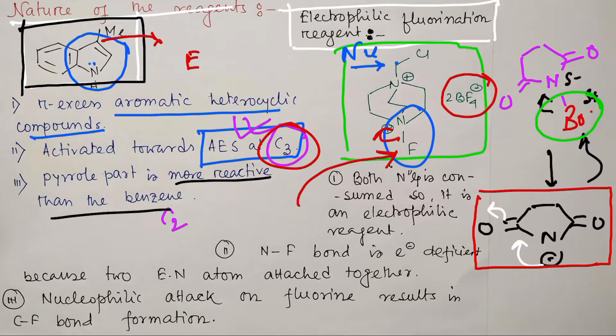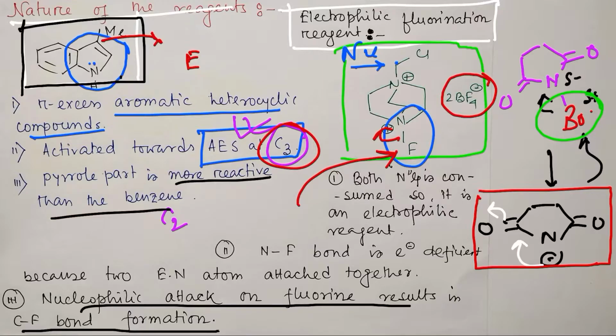That is the advantage. And we know, fluorine always prefers to form a stable bond, like a carbon-fluorine bond. But in case of nitrogen-fluorine, it is not that stable, because this is a bond between two electronegative atoms. Fine. So that's why it will react. Now, nucleophilic attack on fluorine will occur to result in C-F bond formation. Understood? And what will act as a nucleophile? This indole, the pyrrole moiety of this indole, the C3 position.